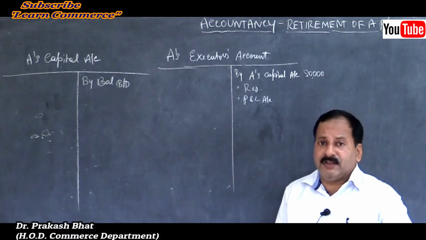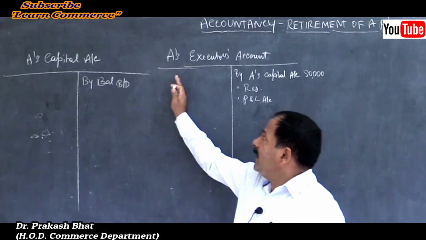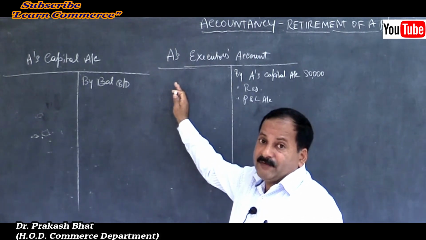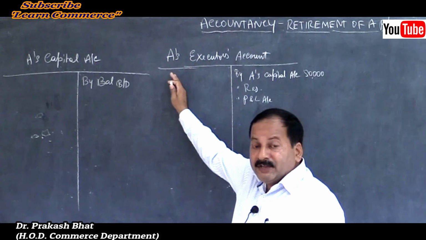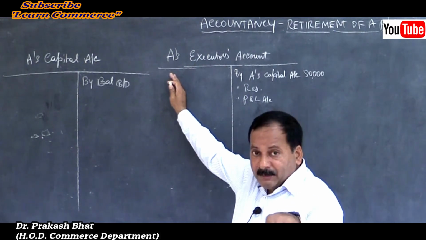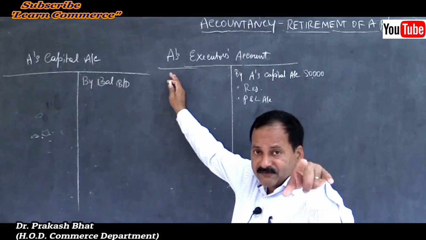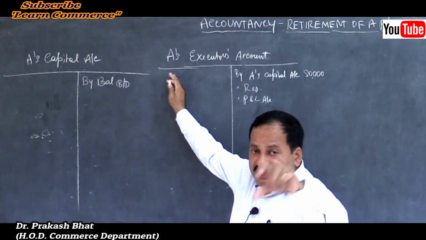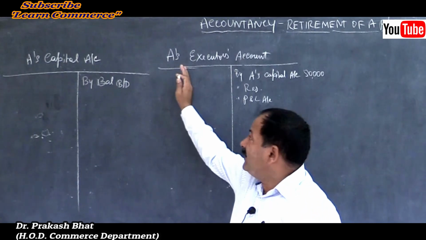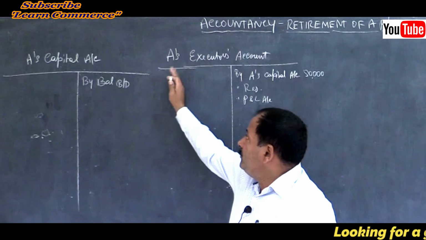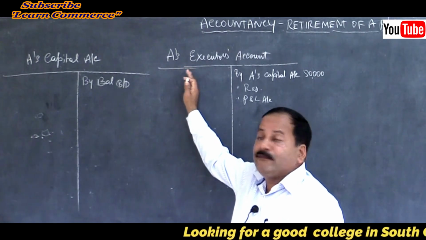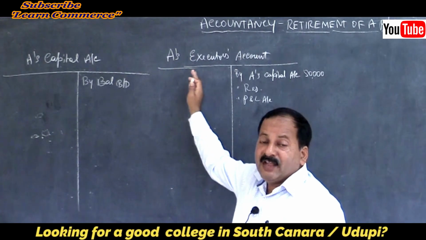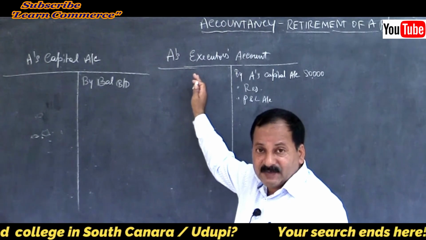Similarly, interest on drawings. Interest on drawings will appear on the debit side. Remember friends, drawings amount, if any, during that particular period, from the date of last balance sheet till the date of death, if there are any drawings made by the deceased partner, should be entered on the debit side of the capital account or executor's account as the case may be.